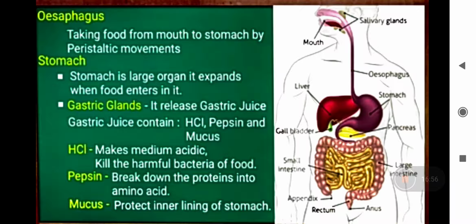Parietal cells produce HCl in your stomach, and this acid will help in making the medium acidic inside the stomach. This acidic medium is necessary for gastric enzymes to work.